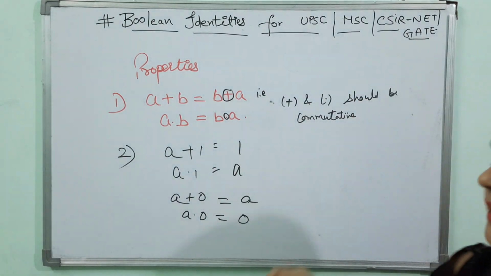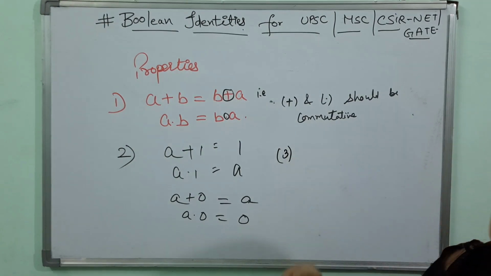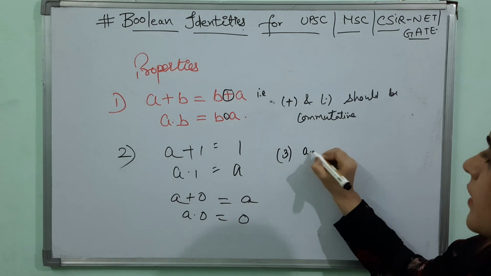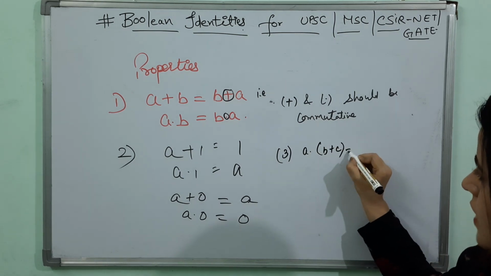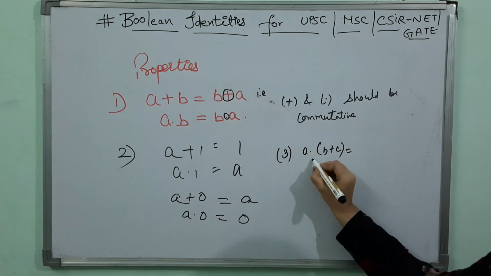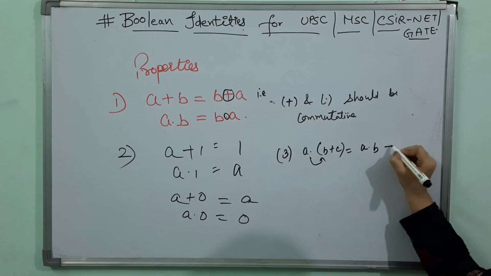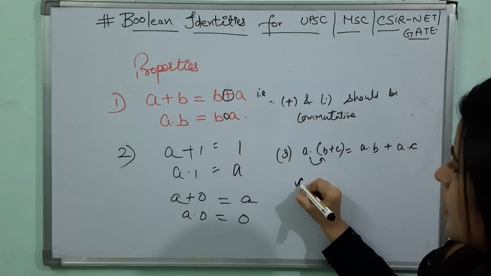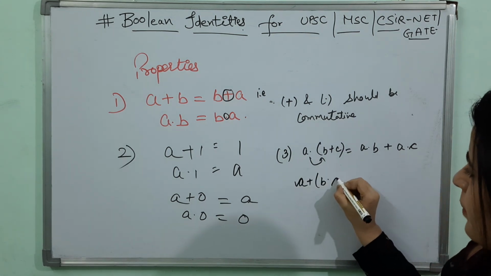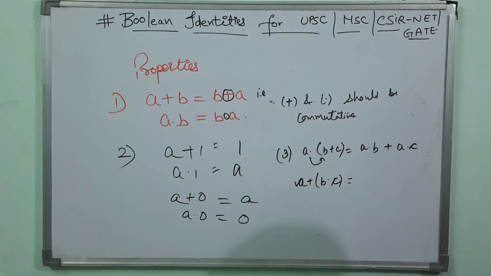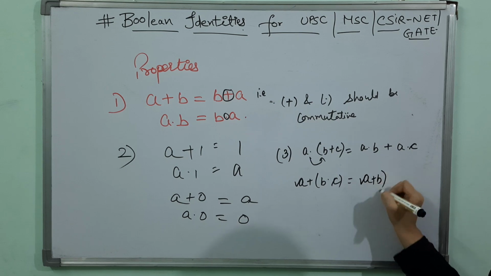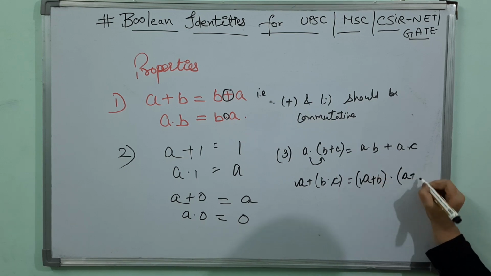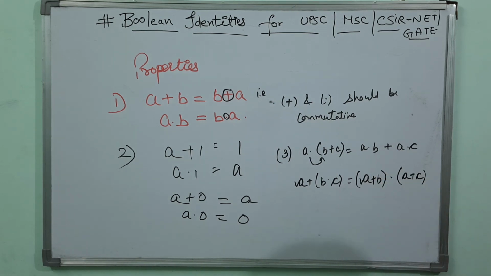And the third one is that A dot (B plus C) is equal to A dot B plus A dot C. Similarly, A plus (B dot C) is equal to (A plus B) dot (A plus C). Clear?